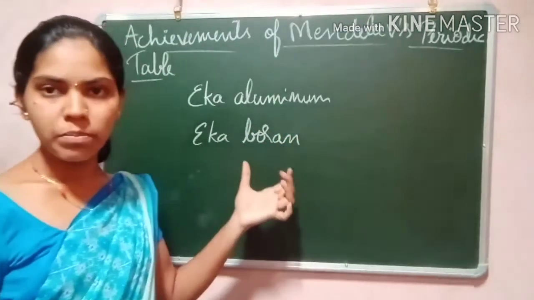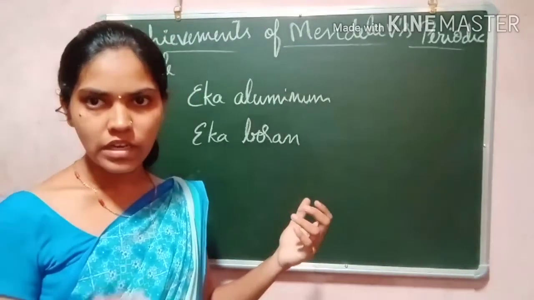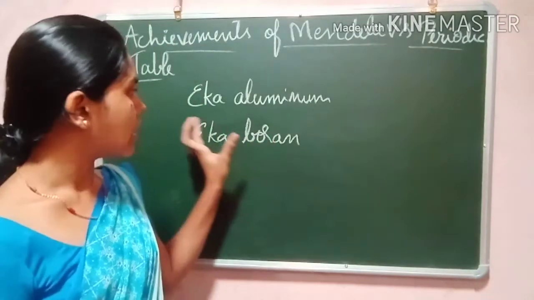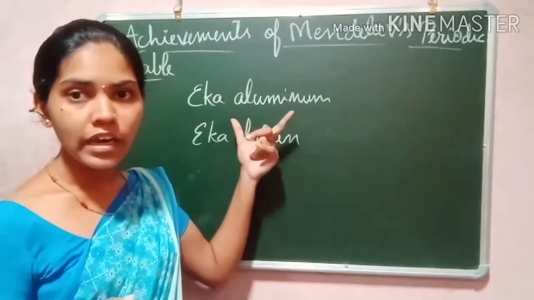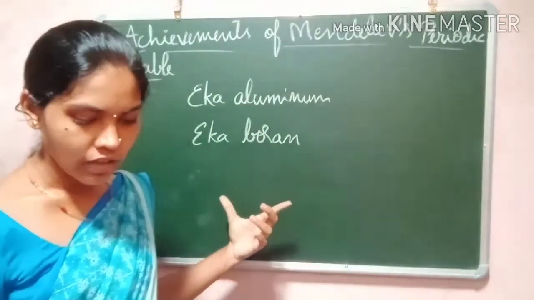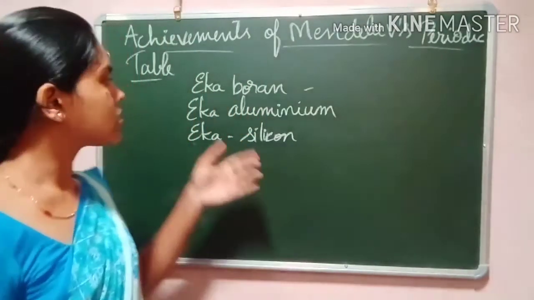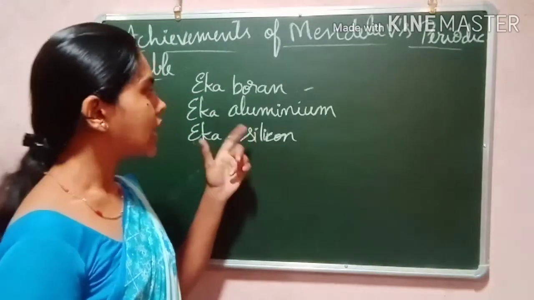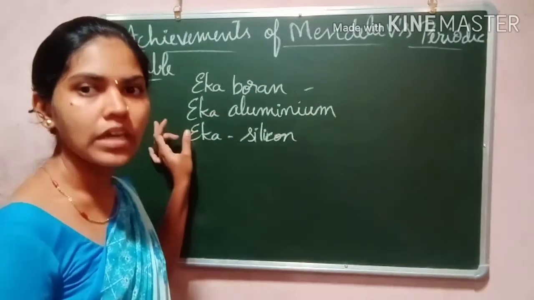So in order to fill that gap, he predicted that still more elements had to be discovered, still more elements had to be filled in this periodic table. He predicted those new elements as Eka boron, Eka aluminum and Eka silicon. Eka is a Sanskrit word which means one.